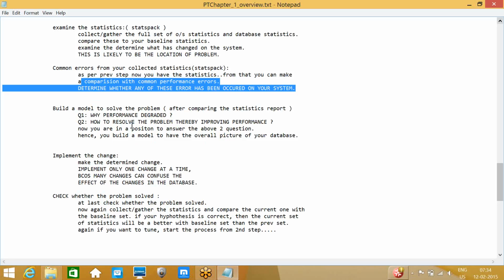Is that the same as the trace? No, trace is different in Oracle. AWR is for a 2-hour time period, and autotrace is a separate concept that we have, and that is for a query. Suppose from the AWR you pick one query which is taking a long time, which is in the top 10 based on elapsed time. From the AWR report you pick up that query and you need to generate the trace file for that query.